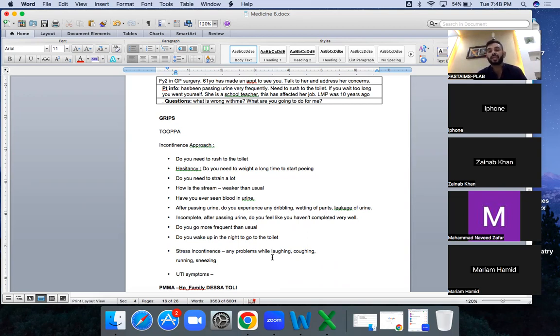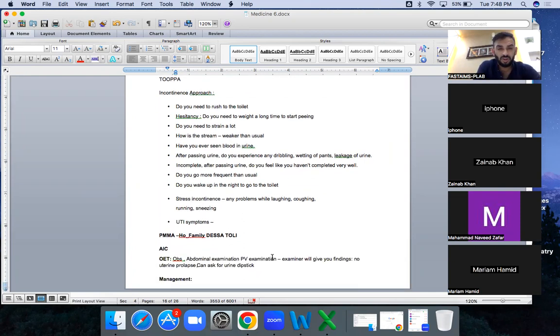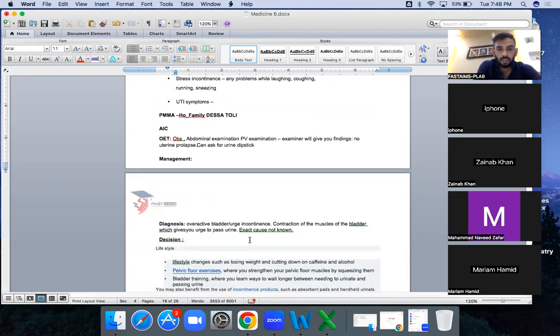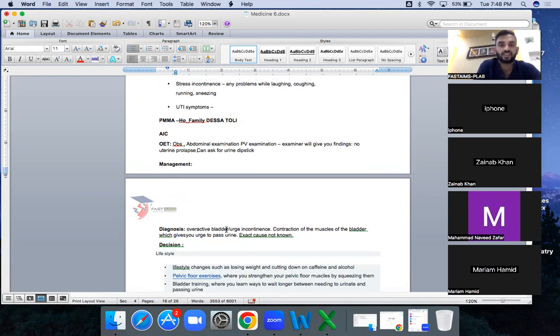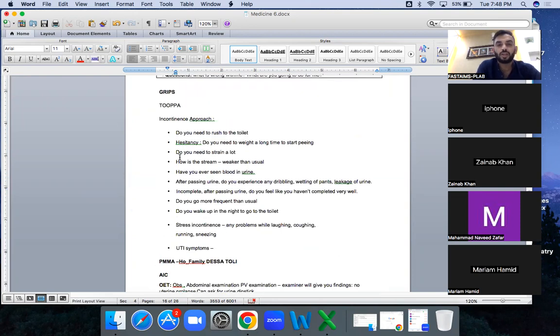And if the person is having hesitancy, needing to rush to the toilet, and dribbling and all that, it is not stress. What is this called? Urge incontinence, overactive bladder. Overactive bladder is urge incontinence. In these scenarios, hesitancy and straining are because of obstructive incontinence or overflow incontinence. So we need to rule three causes out.